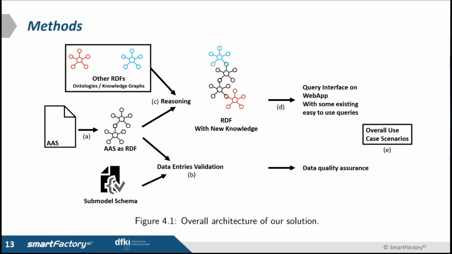So these are the main components that we have. We work with the RDF representation that forms our knowledge graph. We can use the schema to validate the content of this knowledge graph for data quality assurance. And we can optionally combine this knowledge graph with other semantic models and perform reasoning on top of it to infer new knowledge. And we want to be able to query this information and use a web application and some user interfaces on top of it to, in the end, fulfill our use case.